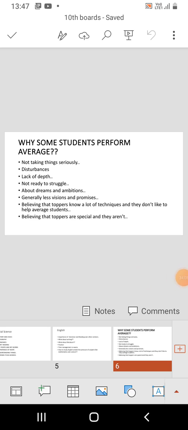That is true, but giving that reason as an excuse for not giving that level of effort is also wrong. It is a wrong mentality.